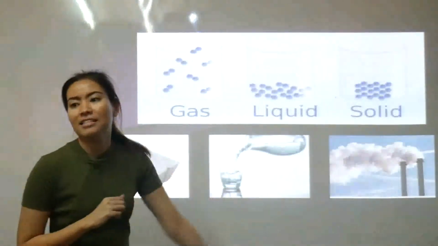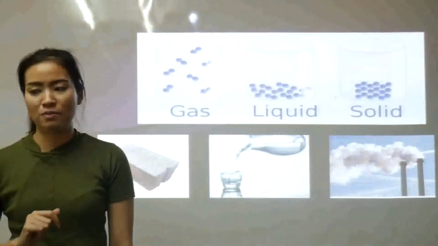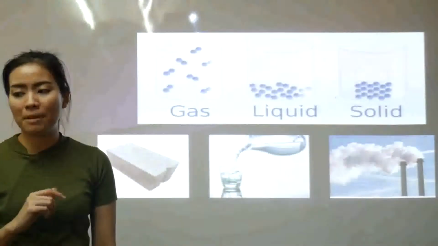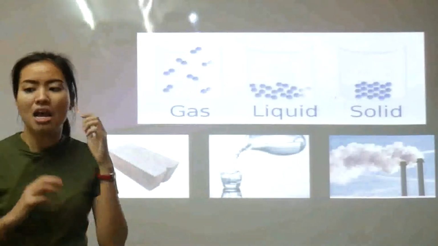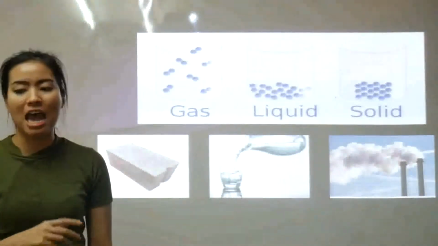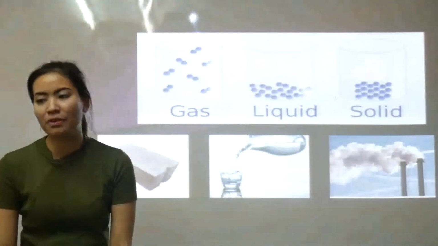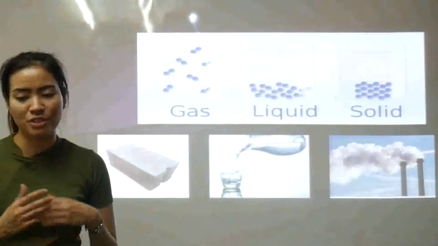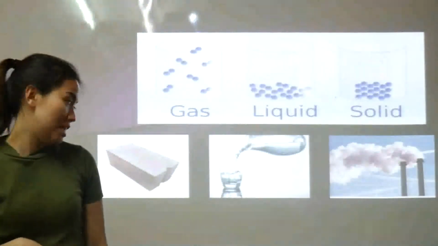A gas has no fixed volume and no fixed shape. It will completely fill its container. The particles are far apart, moving freely and seldom touch. Matter will frequently change from one phase to another, and describing this change is at the heart of chemistry.